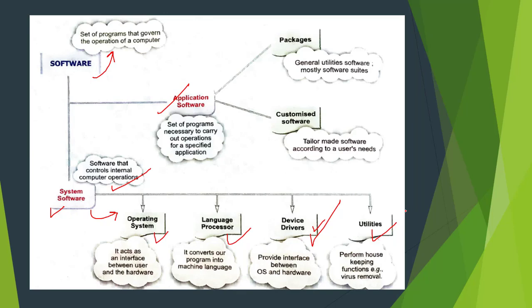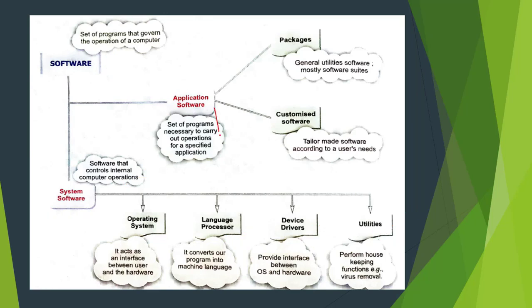Some most commonly used utility programs are compression software, virus removal programs, system firewalls, and some others. All the application lockers or file hiding programs that we use are also examples of utility programs.